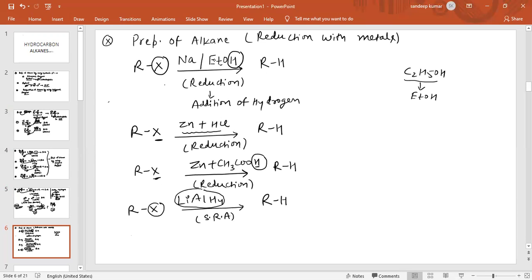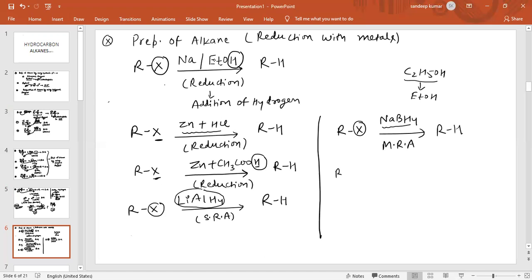In the same way, we use RX in presence of sodium borohydride. This is also a reducing agent, but a mild reducing agent. This halogen will be removed by hydrogen and alkane is obtained as the product. See the next reagent by which we can prepare alkane.